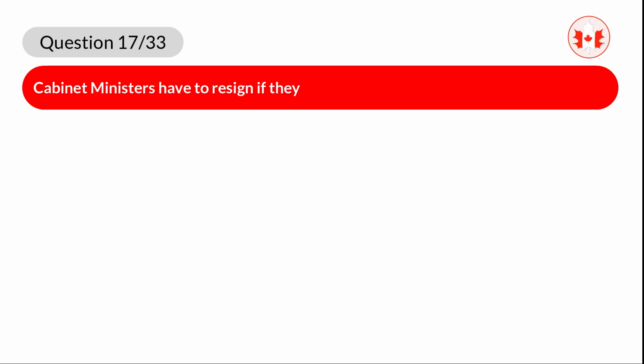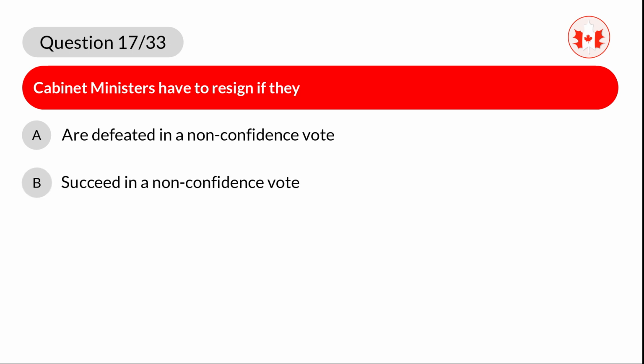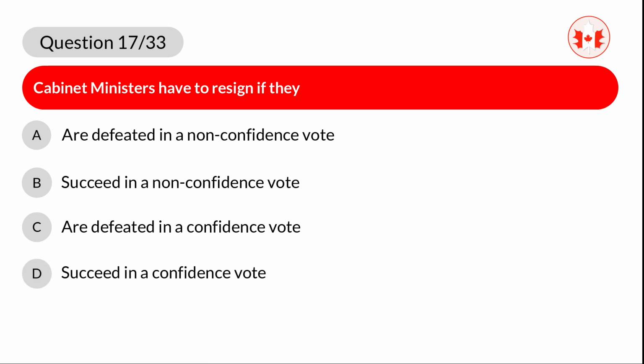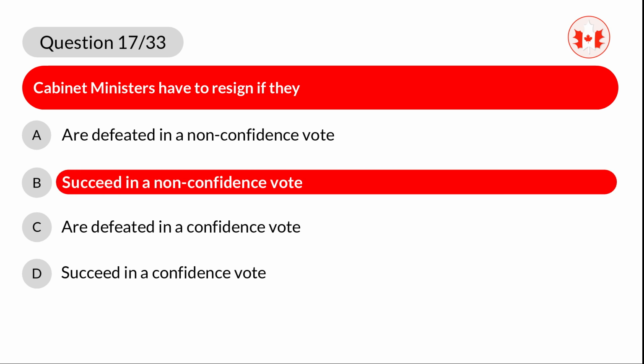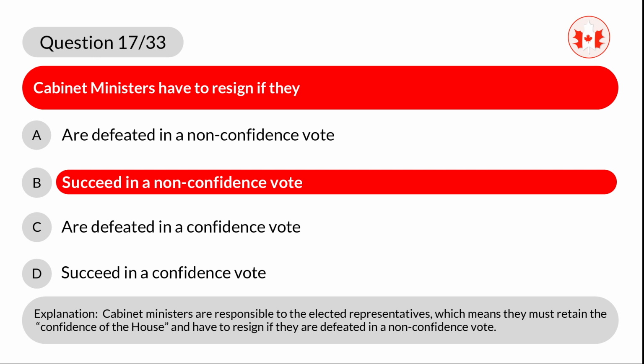Question 17. Cabinet ministers have to resign if they A. Are defeated in a non-confidence vote. B. Succeed in a non-confidence vote. C. Are defeated in a confidence vote. D. Succeed in a confidence vote. Correct answer is B. Succeed in a non-confidence vote. Explanation. Cabinet ministers are responsible to the elected representatives, which means they must retain the confidence of the House and have to resign if they are defeated in a non-confidence vote.